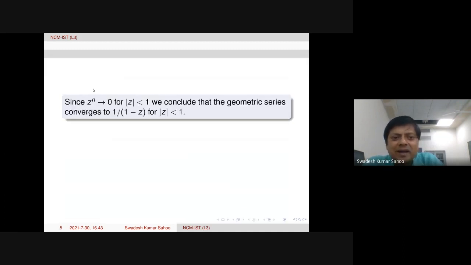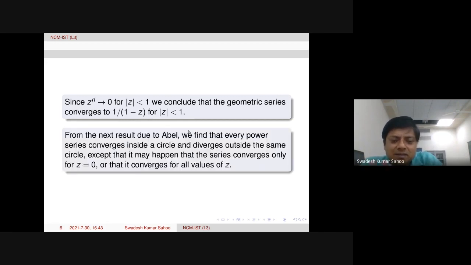Since z power n tends to 0 for mod z less than 1, this is a very elementary property. Even in real analysis it is also true. One can check. Then from there we conclude that the geometric series converges to 1 over 1 minus z for mod z less than 1. Of course, it will be divergent outside. So anyway, that's what we are going to discuss.